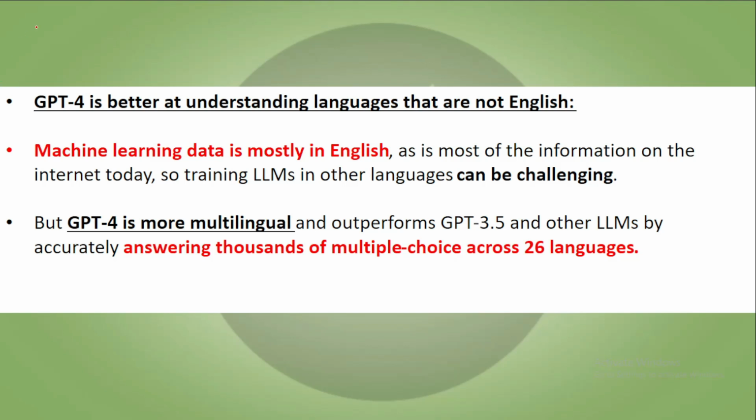And moreover, GPT-4 is better at understanding languages that are not English. This is one of the major features as well, as machine learning data nowadays is mostly in English, as is most of the information on the internet. So training LLMs in other languages can be very challenging, but GPT-4 is more multilingual and outperforms GPT-3.5 and other language models by accurately answering thousands of multiple choice questions across 26 languages.